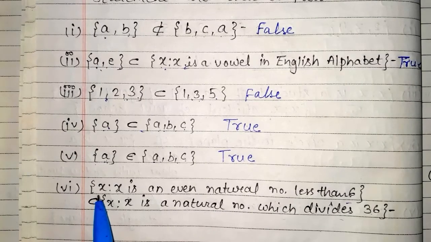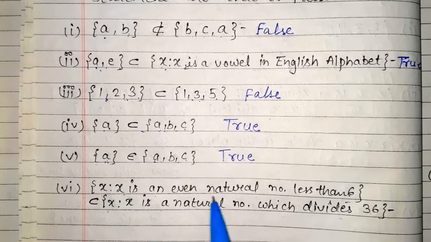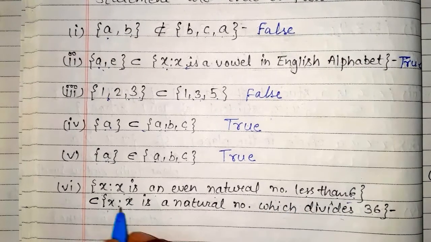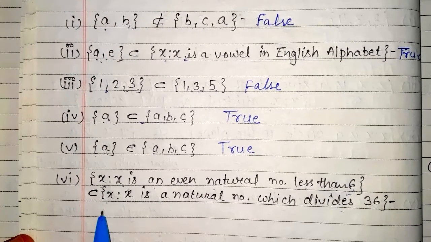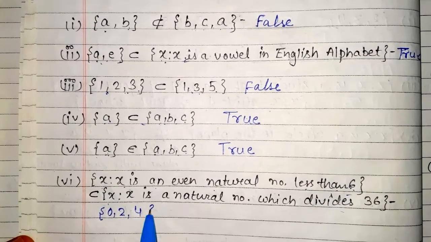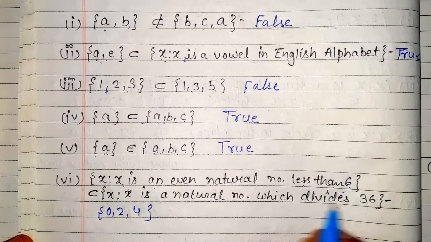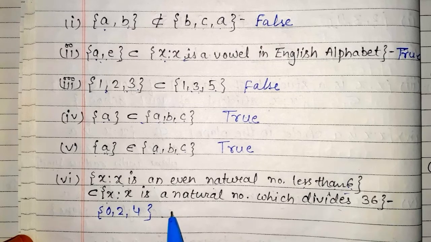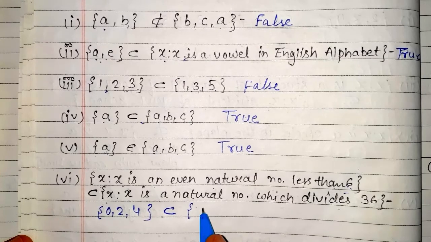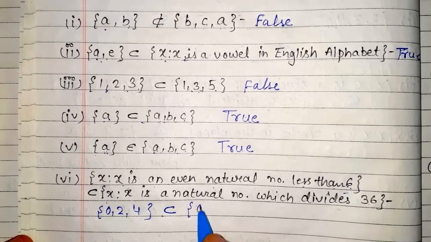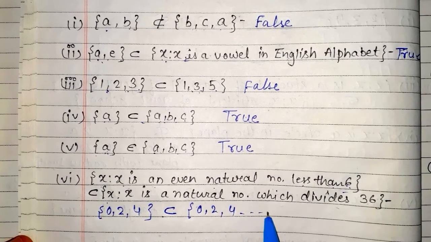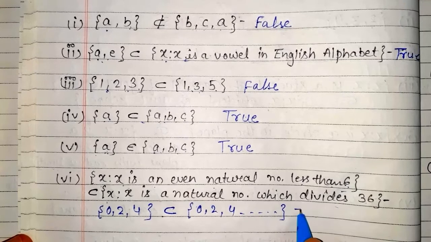So the sixth question is, x is such that x is an even natural number less than 6. So the even natural numbers will be 0, 2, 4, and we have to write them up to less than 6. This is a subset of our set, so 0, 2, 4 and so on, which is true, this contains.